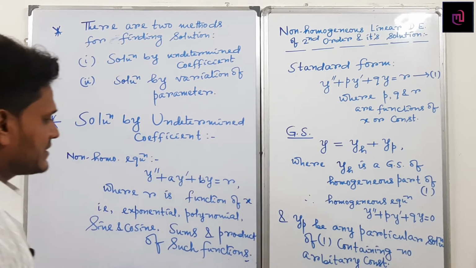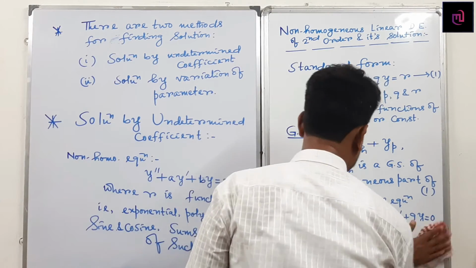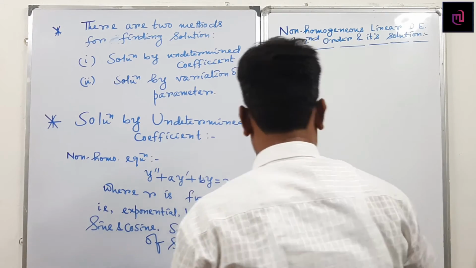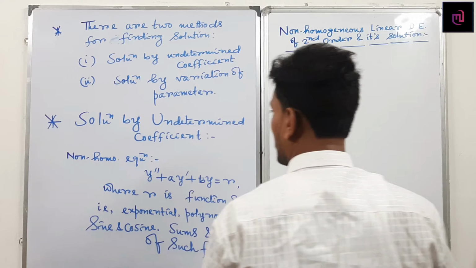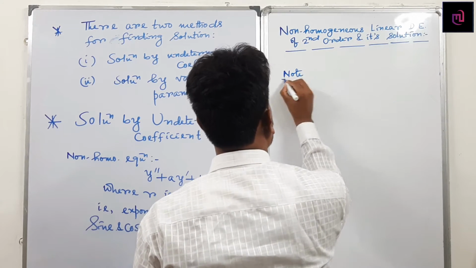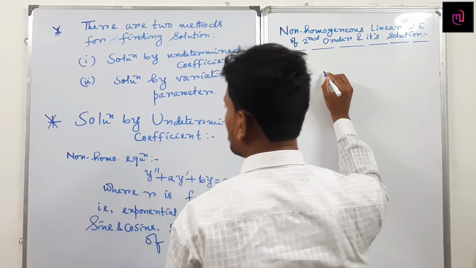So here in this case, write down a note: the method of undetermined coefficients.